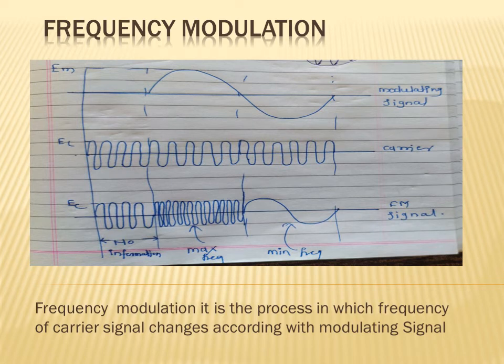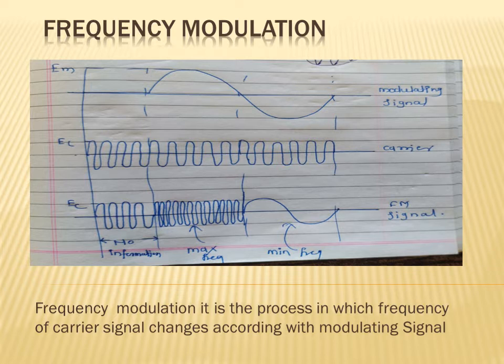Hello students, good morning. In today's lecture, we will see frequency modulation, some important definitions related with frequency modulation, and the mathematical equation for frequency modulation. Already we have seen the frequency modulation definition, I will repeat it once again. What is frequency modulation? It is the process in which the frequency of the carrier signal changes according with the modulating signal.